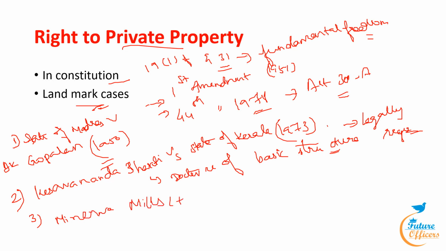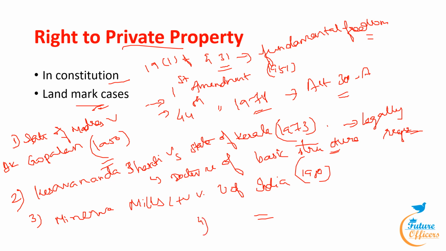Minerva Mills Limited versus Union of India in the year 1980. Under this, the Supreme Court invalidated certain provisions of the 42nd Amendment Act 1976, which granted Parliament unrestricted authority to modify the Constitution. The court noted that although the right to property is no longer a fundamental right, it is still protected by the Constitution even though it was abolished by the amendment.